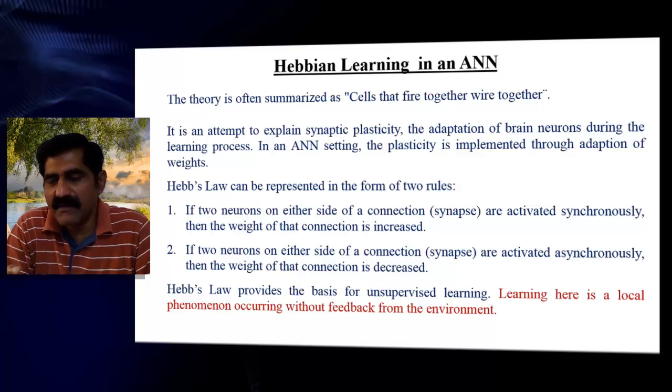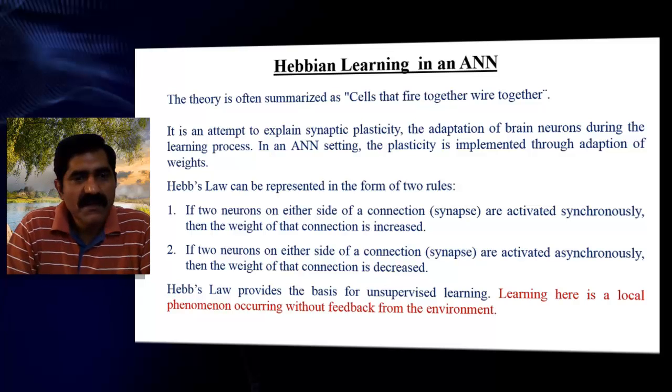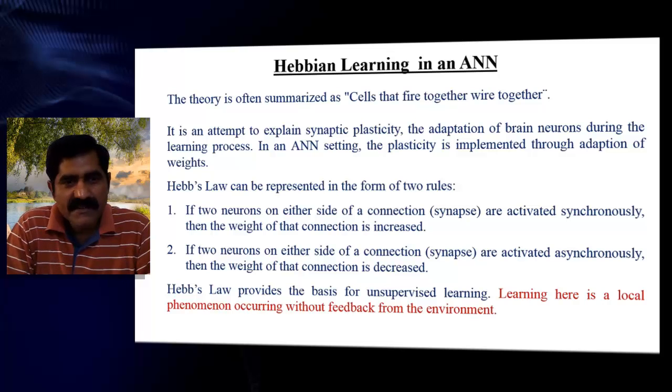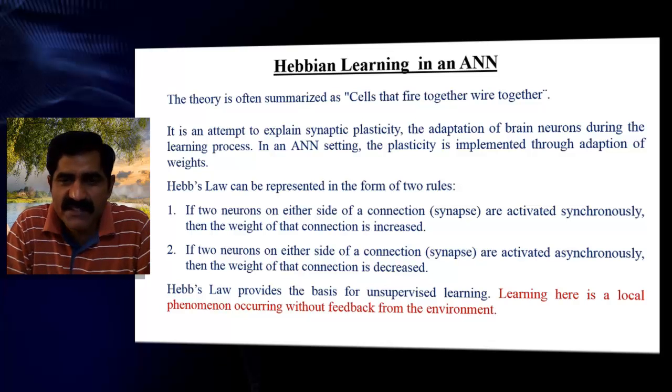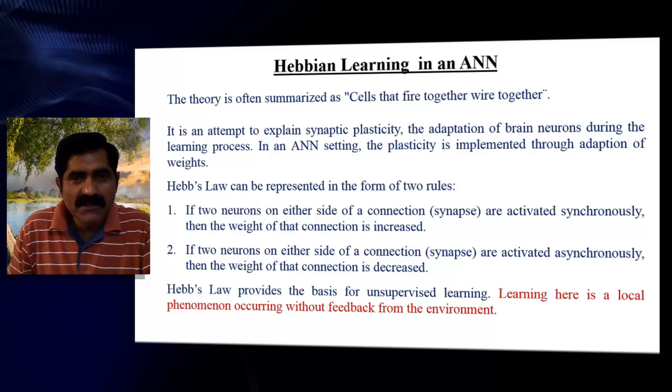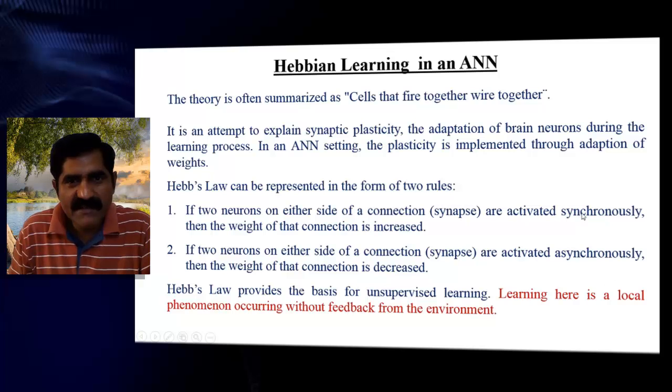Because your change in W becomes a high positive value. On the other side, if they are activated asynchronously, then the weight of that connection is decreased. Why? Because your change in weight becomes negative. So first case, activated synchronously, the weight is going to increase. Activated asynchronously, the weight is going to decrease.